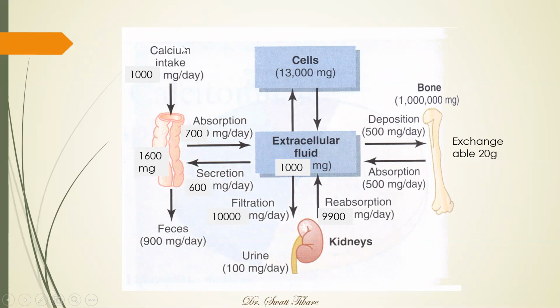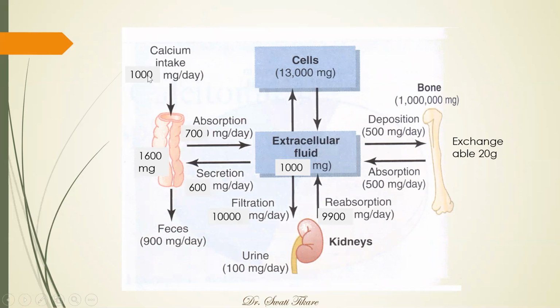So we will begin with the calcium intake. What we said, the normal dietary calcium intake should be around 1000 mg per day. So if a person is taking around 1000 mg per day, that is entering into the gut and getting absorbed, then 700 mg is what is getting absorbed. At the same time, 600 mg is secreted into the gut by some secretions. There are so many secretions happening in the gut, the digestive juices and all that. So during that, about 600 mg is secreted.